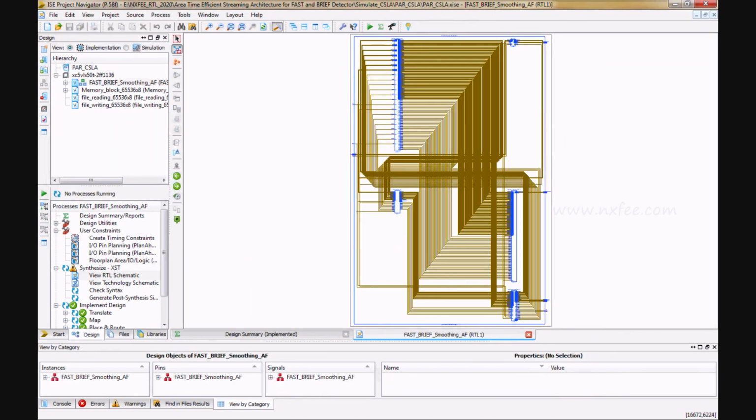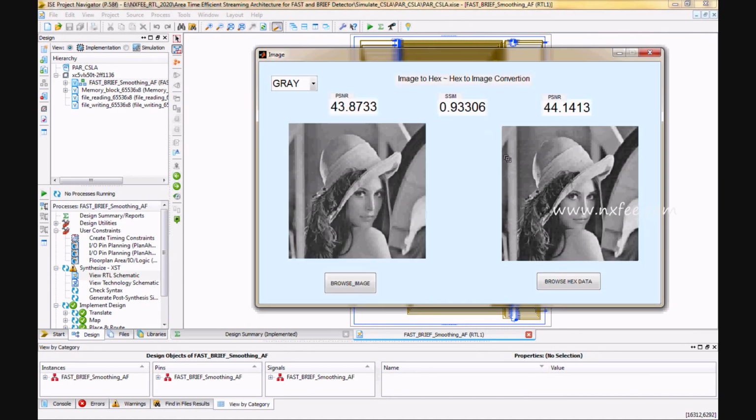Finally, the image output is shown here. So this is an input image. The input image has a PSNR of 43.8733, then the output image PSNR is 44.1413. You can compare the two images. There are some more modifications in the smoothing. It comes up with some darkness and some whiteness. So that's why we can analyze it here. Otherwise, we can analyze using the PSNR value and SSIM method.